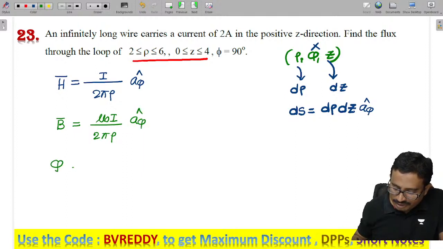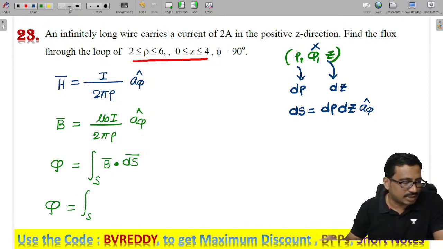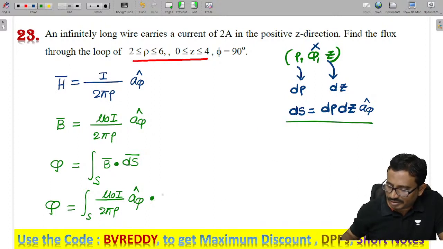Now we can get the magnetic flux, which is the surface integration of B dot ds. So the flux phi is the surface integral of B dot ds, where B is mu naught I by 2 pi rho into a phi, dot ds, which is d rho dz into a phi.